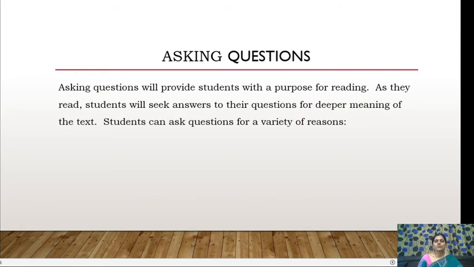Asking questions will provide students with a purpose for reading. As they read, students will seek answers to their questions for deeper meaning of the text. Students can ask questions for a variety of reasons. So, what are the reasons that students would be asking questions?